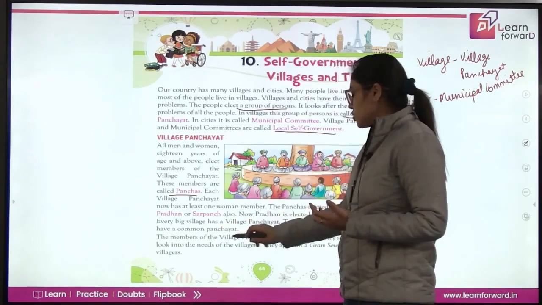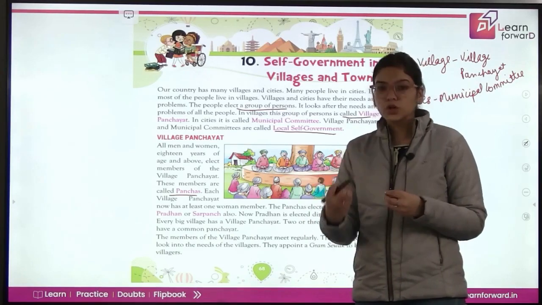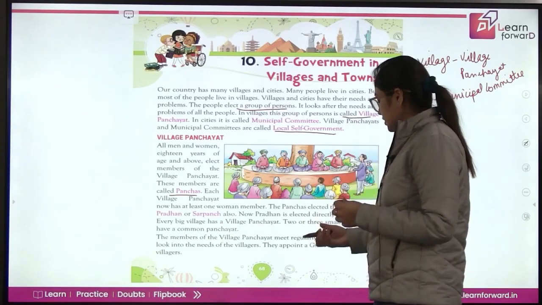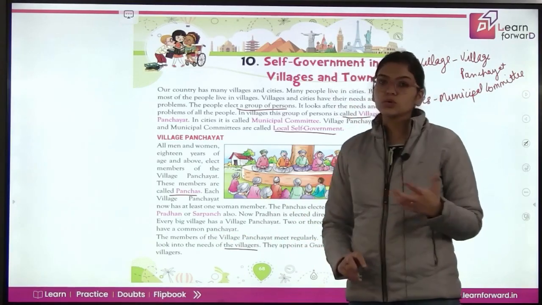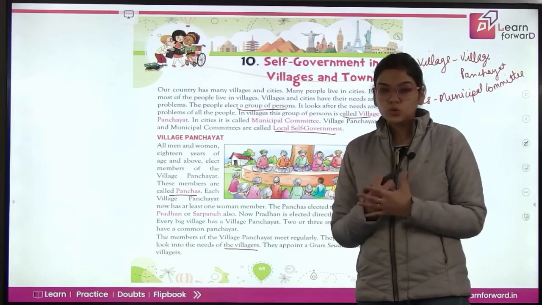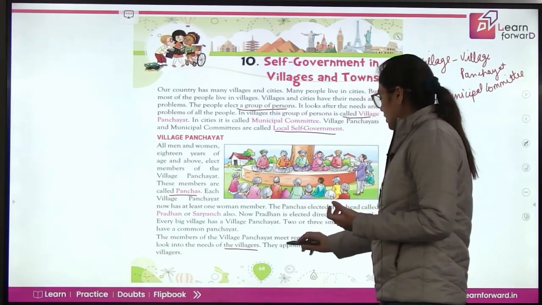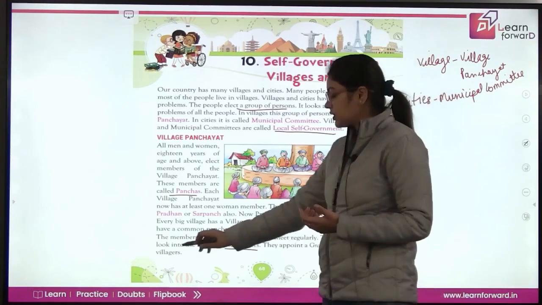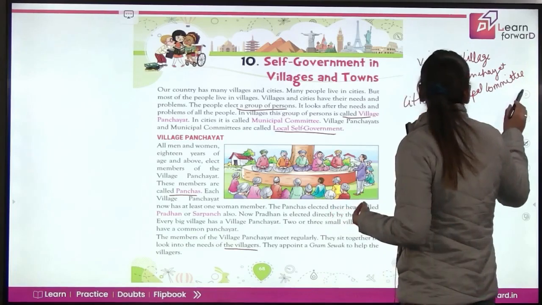The members of the village panchayat meet regularly at a particular interval. They sit together to look into the needs of the villagers. So they sit together, they hold meetings and they look after the needs of the people. Now they appoint a gram sevak to help the villagers. अब villagers की help करने के लिए एक ग्राम सेवक को appoint किया जाता है.